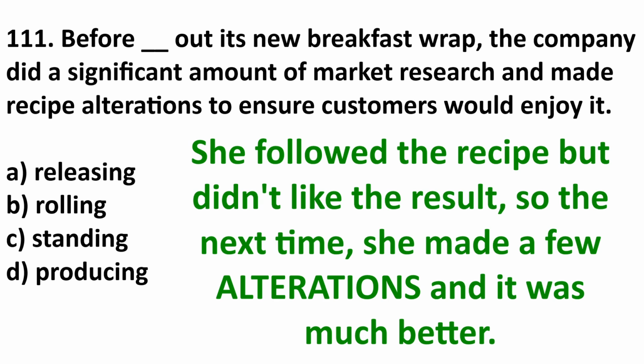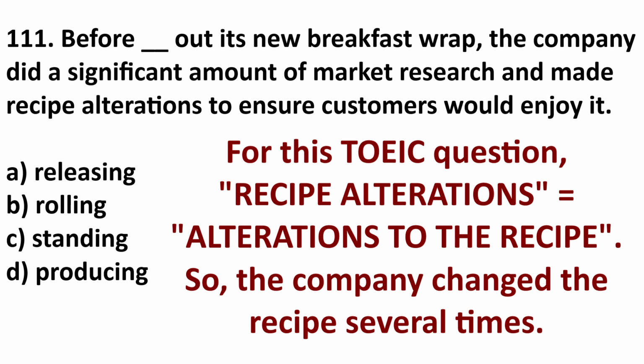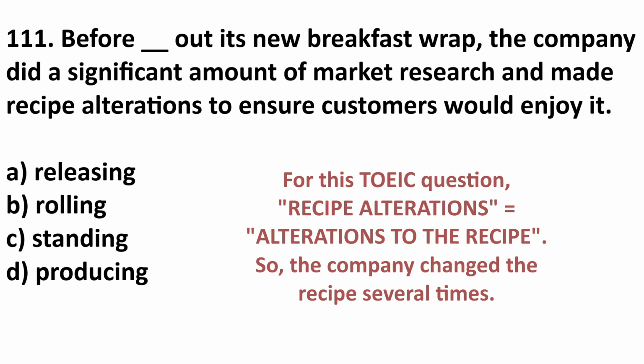So the next time she made a few alterations and it was much better. So maybe she added more salt or she added some different spices. So in this question, you can see it says the compound noun recipe alterations, which is alterations to the recipe. So they changed the recipe a little bit.